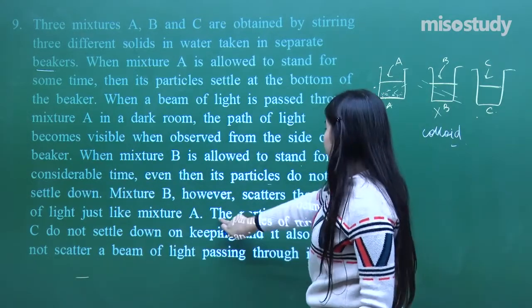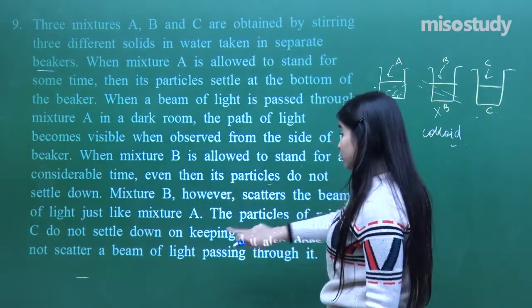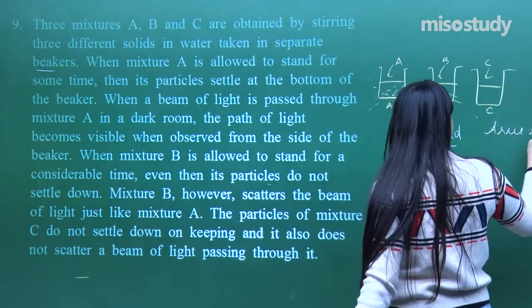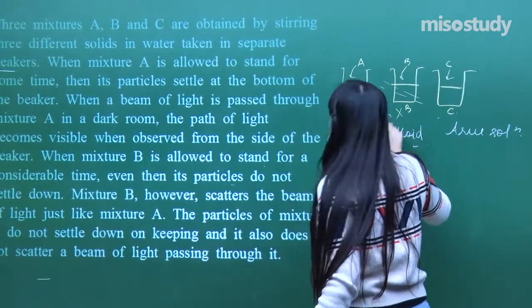Now the particles of mixture C do not settle down and it also does not scatter the beam of light. So this is going to be the true solution. And finally we have the answer, this is suspension. Let's see what they are talking about.